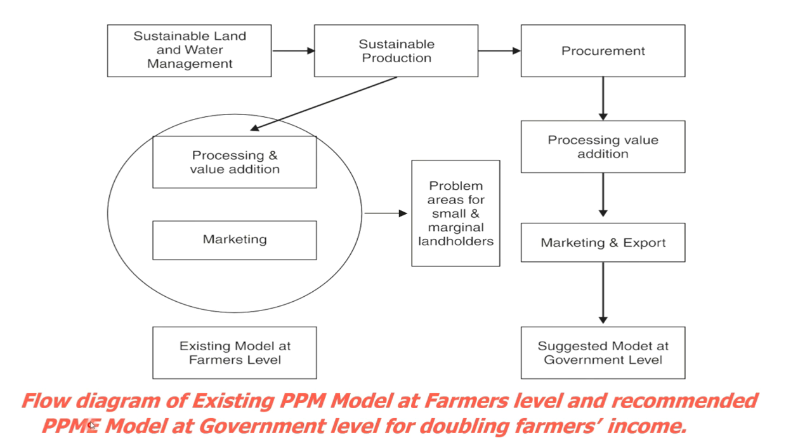Next is the PPME model, the suggested model at government level: from sustainable production to procurement, procurement to processing and value addition, and marketing and export. I will explain about these two models.